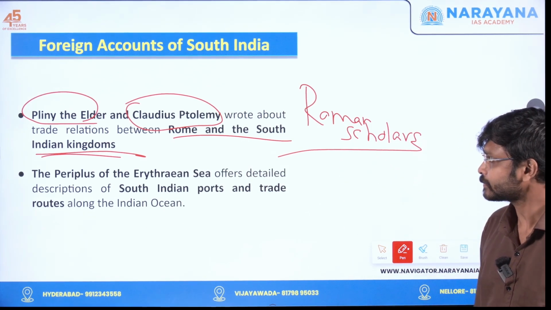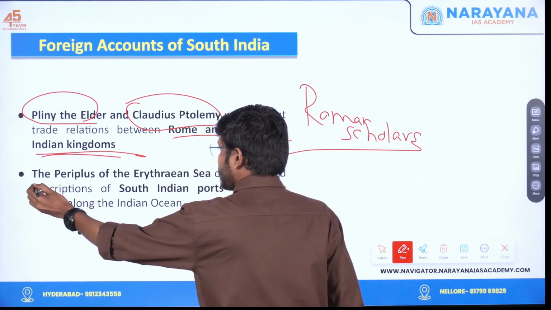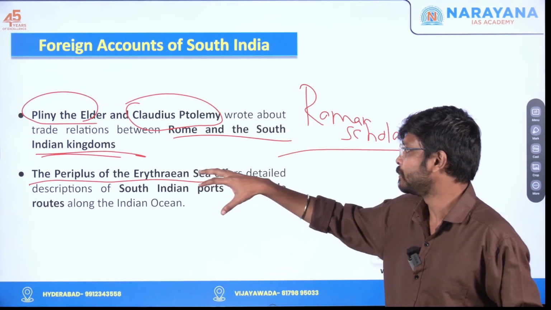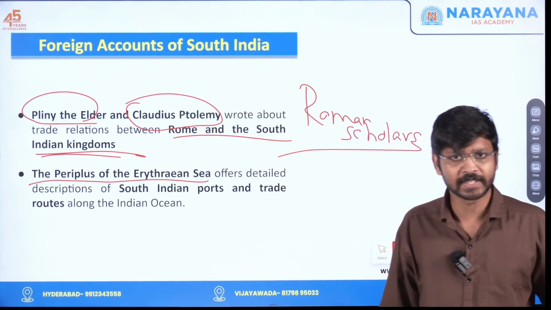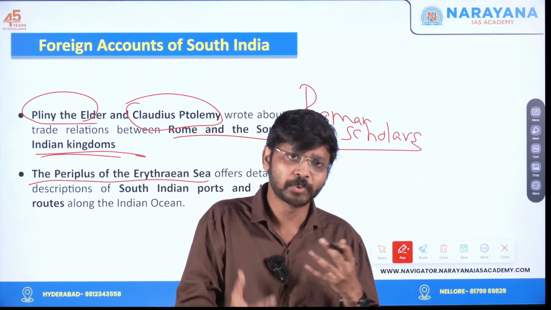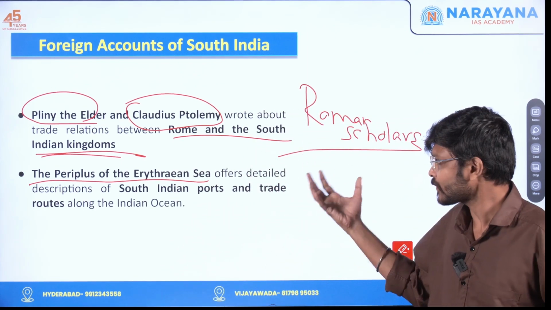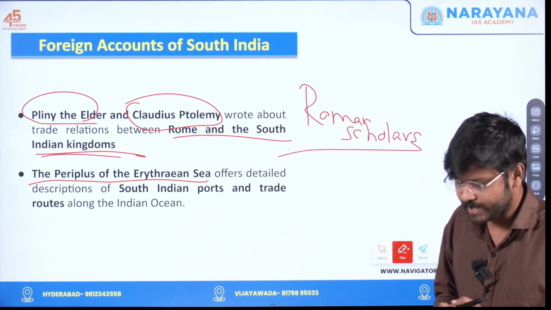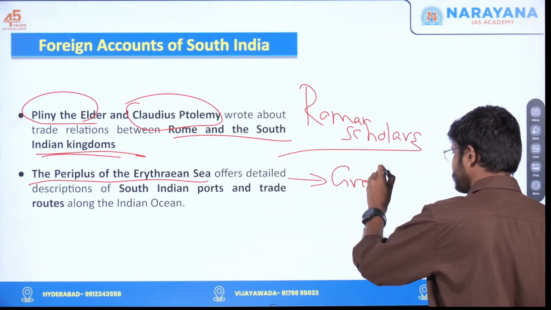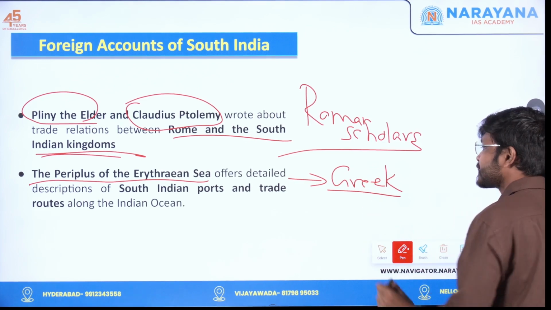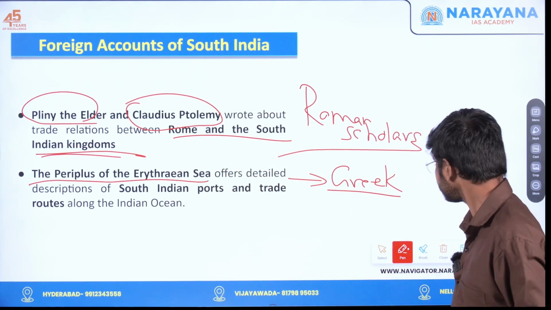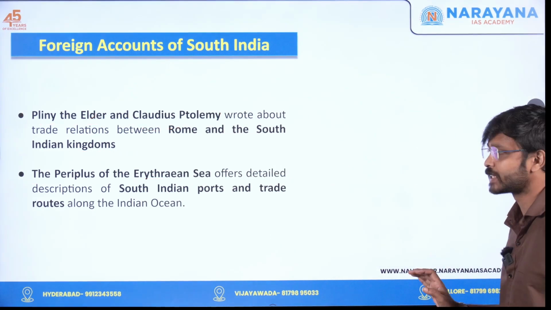Another important book regarding South India is the Periplus of the Erythraean Sea. Again, this covers travel routes, the South Indian kings, and the export items; all these things were mentioned in the Periplus of the Erythraean Sea. The language is Greek, but the author was an Egyptian who spoke Greek. We don't know who the author is, but that is the Periplus of the Erythraean Sea.